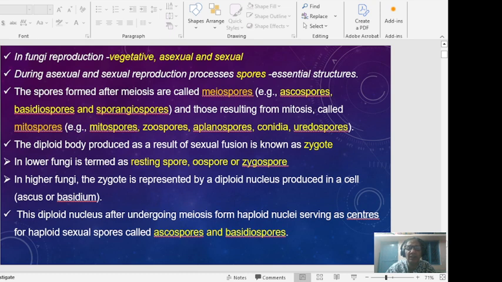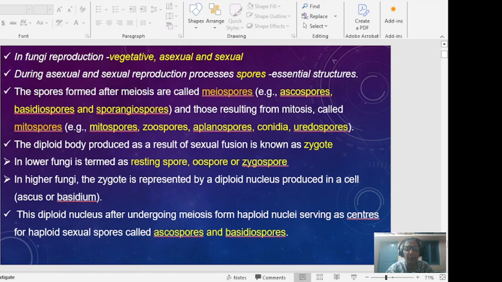During asexual and sexual reproduction, spores are the essential structures. Spores formed after meiosis are called meiospores, as in the case of ascospores, basidiospores and sporangiospores, and those resulting from mitosis are called mitospores, which are zoospores, aplanospores, conidiospores and chlamydospores.